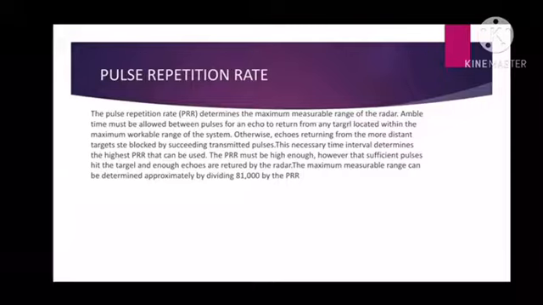Otherwise, echoes returning from more distant targets are blocked by succeeding transmitted pulses. This necessary time interval determines the highest PRR that can be used. The PRR must be high enough, however, that sufficient pulses hit the target and enough echoes are returned by the radar. The maximum measurable range can be determined approximately by dividing 81,000 by the PRR.